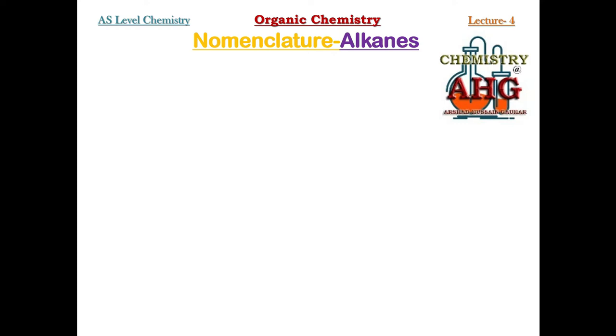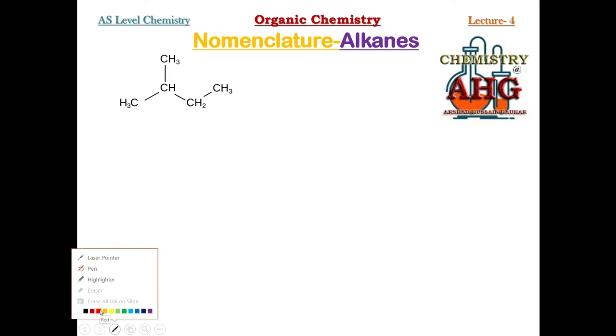First of all, whenever you have been given the structure of an alkane, how will you know that the given organic compound is an alkane? Remember, there must be two types of elements only, number one carbon and number two hydrogen, and all the carbon and hydrogen must have single covalent bonds. So if the given organic compound contains carbon and hydrogen only and all single covalent bonds, then the given organic compound is an alkane.